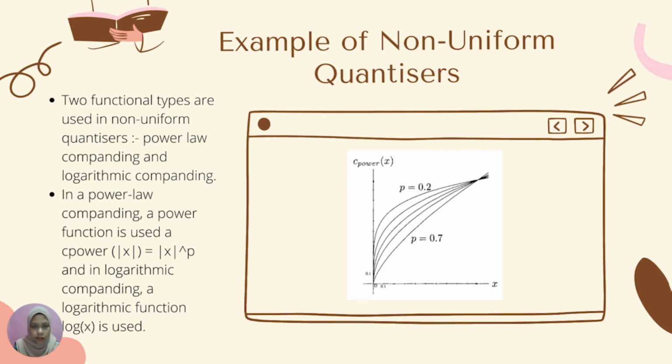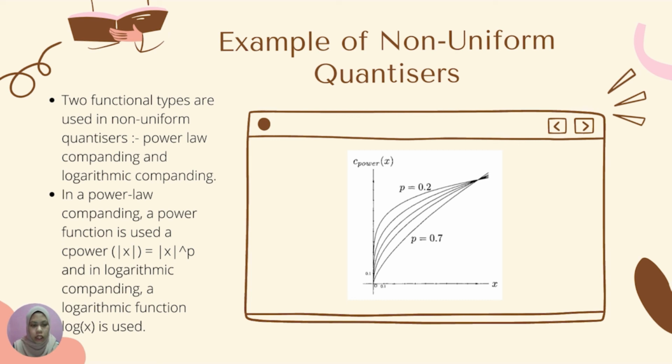As we can see in this video, in power law companding, a power function is used, C(x) equal to x to the power of p, and in logarithmic companding, we use log x as the logarithmic function.